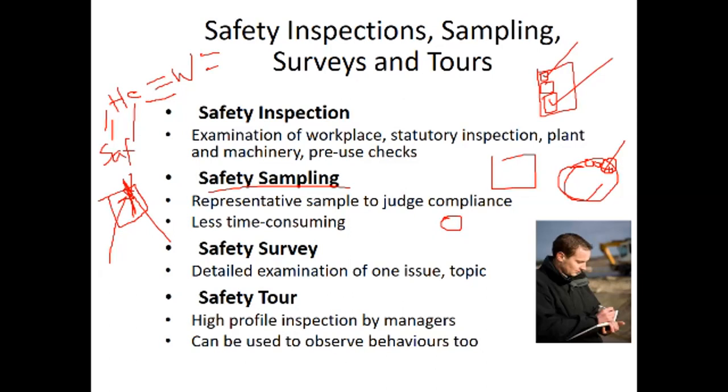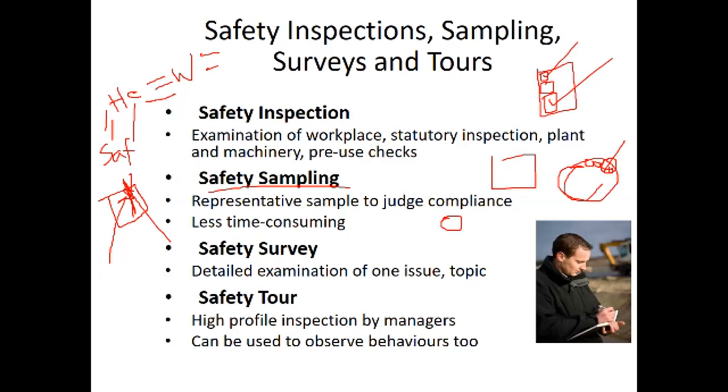The safety tour is done by high profile people only, meaning managers, company owners and CEOs, or particularly health and safety managers. Health and safety officer level people only do this one.